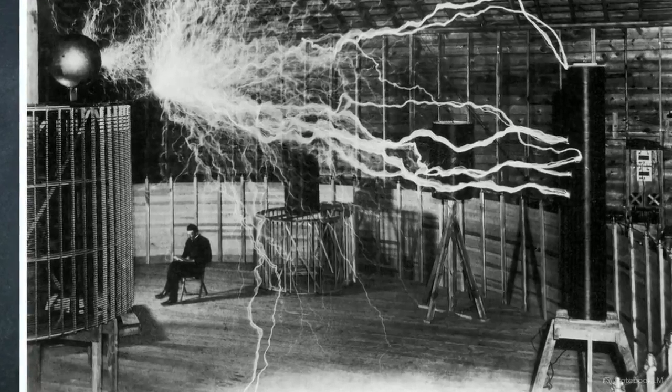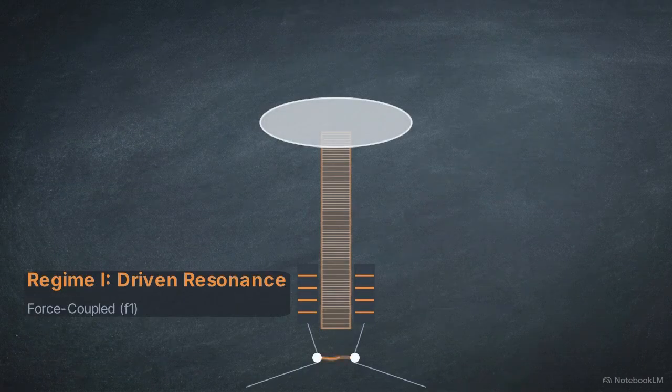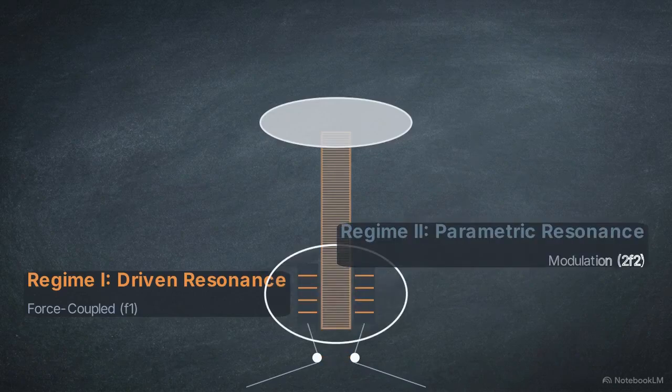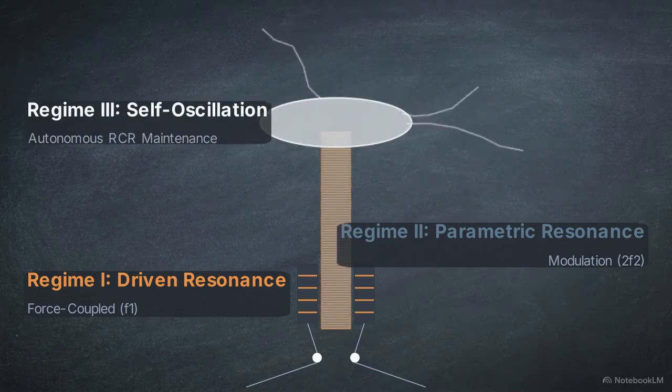The primary circuit uses driven resonance via a spark gap. The primary-secondary coupling is parametric, transferring energy through magnetic field modulation without direct force. Finally, the secondary coil enters self-oscillation, sustaining high-voltage streamers through autonomous memory in its own physical geometry.